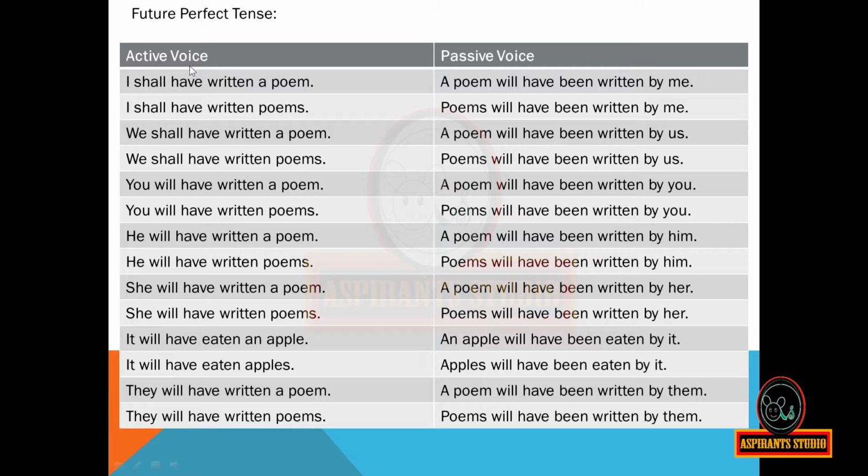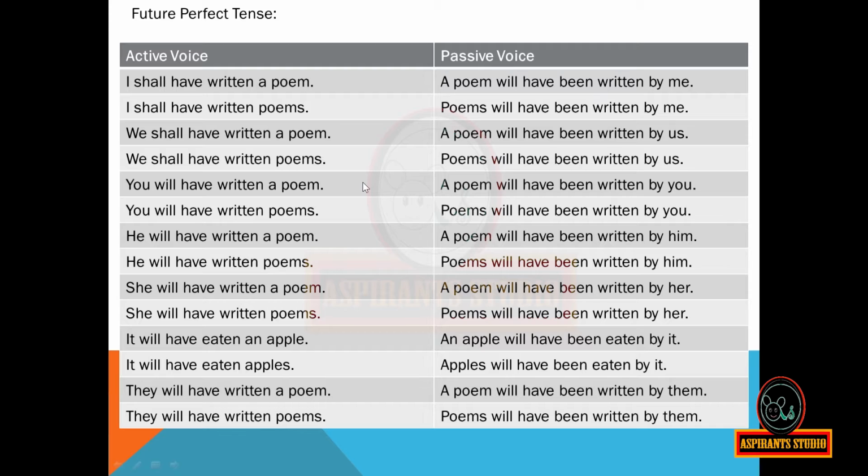Now when the active voice is in the future perfect tense, for example, I shall have written a poem, then the passive voice will be, a poem will have been written by me. I shall have written poems. Poems will have been written by me. We shall have written a poem. A poem will have been written by us. We shall have written poems. Poems will have been written by us.